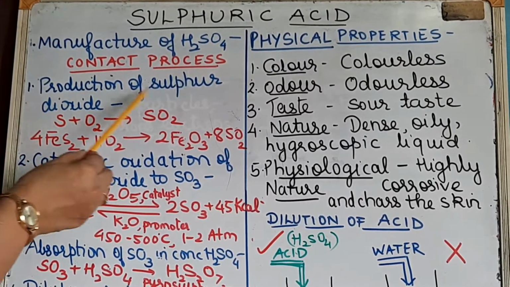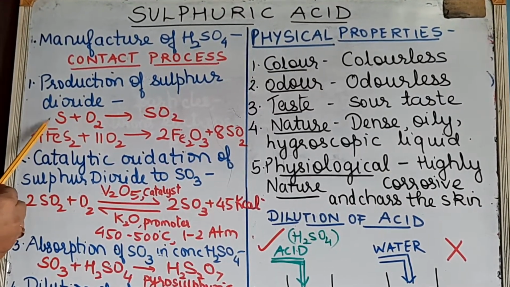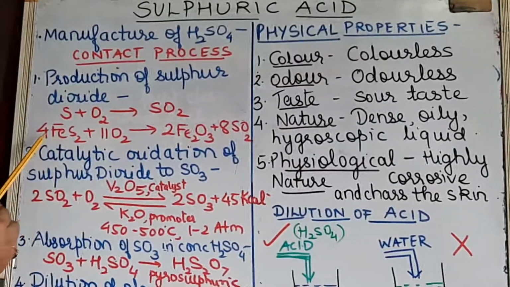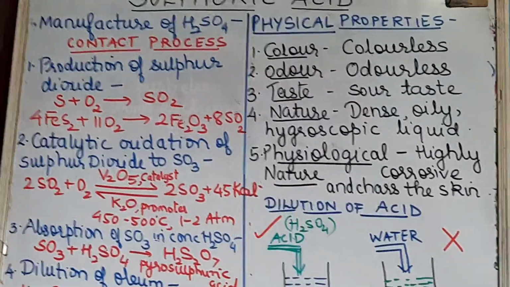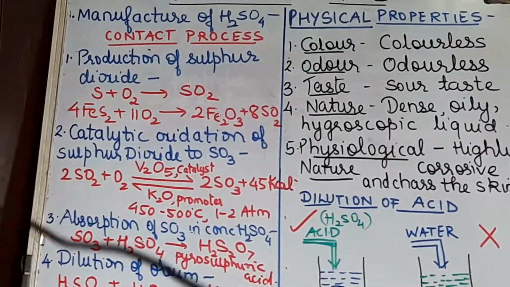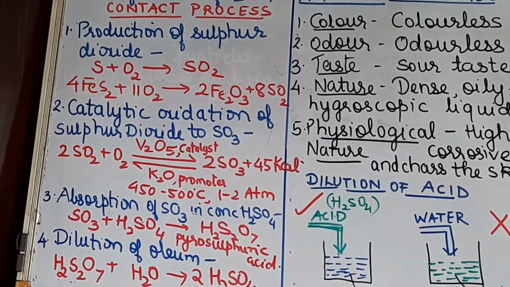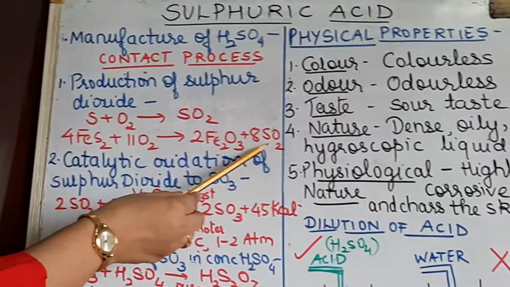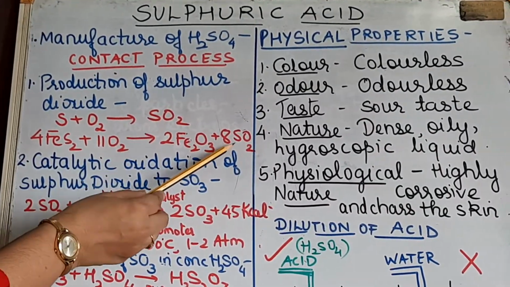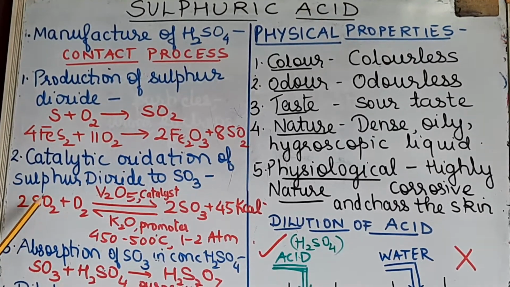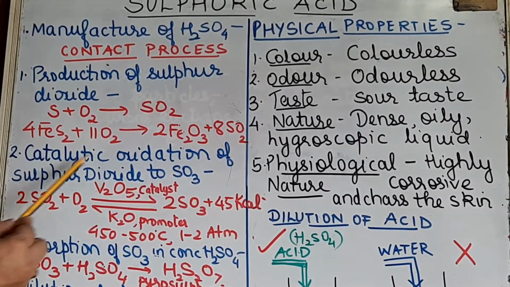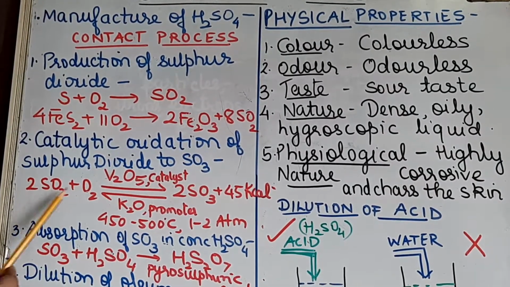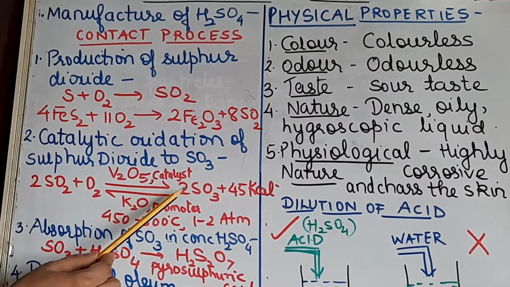Steps are, first, production of sulfur dioxide. Now either you write this reaction or this reaction. Burning of sulfur in an atmosphere of oxygen to form SO2, or burning of iron pyrites. Iron pyrites is FeS2. Okay, 4FeS2 plus 11O2 will give you 2Fe2O3 plus 8SO2. Now the sulfur dioxide which is so obtained is then passed through a catalytic chamber. So the next step is catalytic oxidation of sulfur dioxide to sulfur trioxide. Okay, so 2SO2 plus O2, a reversible reaction, will give you 2SO3.